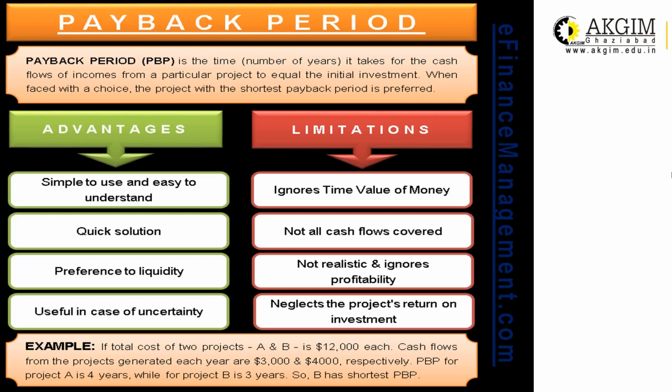Okay. Useful in case of uncertainty. If there are uncertainties in the future years and information is not crisp, in that situation payback period will give you a right solution. Now, what are the limitations? It ignores time value of money totally. That means it says that the cash flow generated in year 1 is equivalent to the cash flow generated in year 10. No consideration of time value.